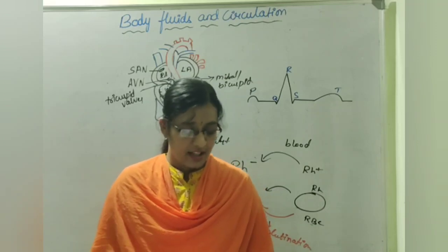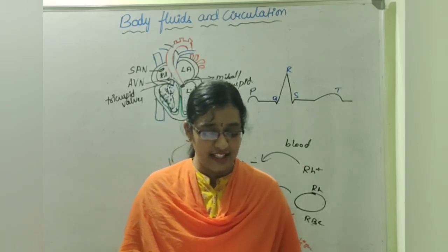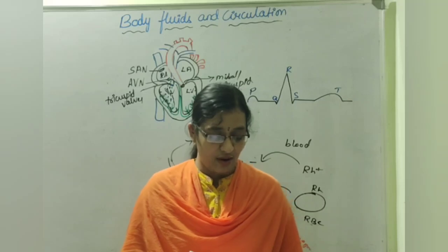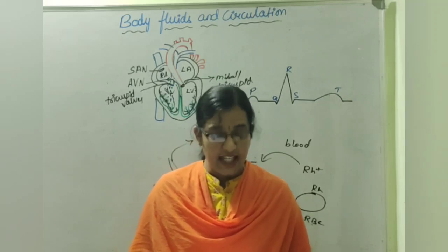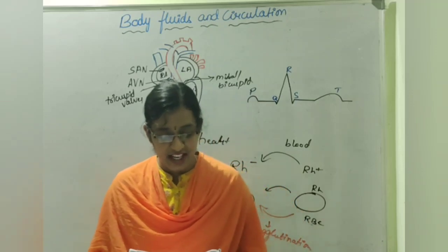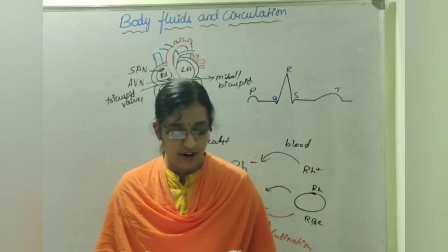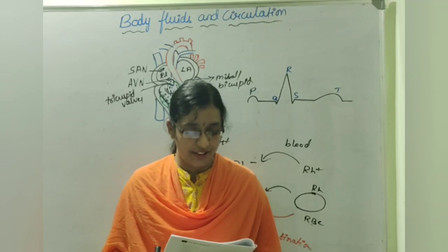Next, if the T wave of an ECG is flat, it indicates: option 1, heart muscles are receiving insufficient oxygen; second, enlargement of atria; third, myocardial infarction, nothing but heart attack; and 4, all of these.